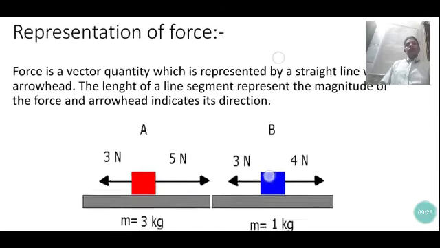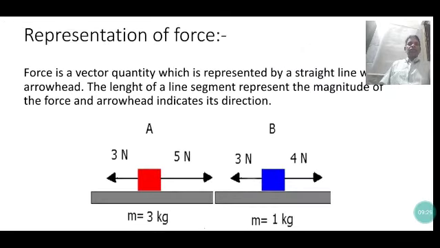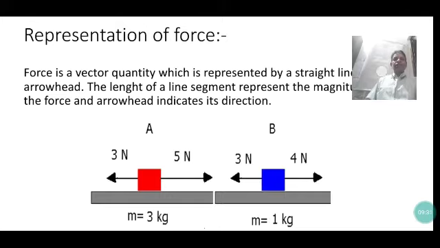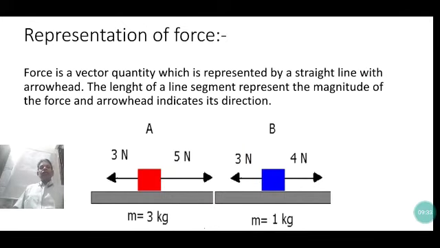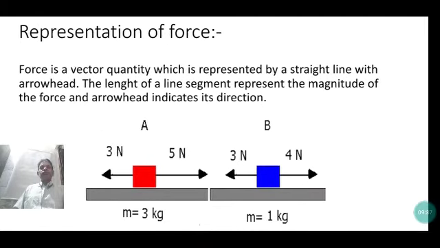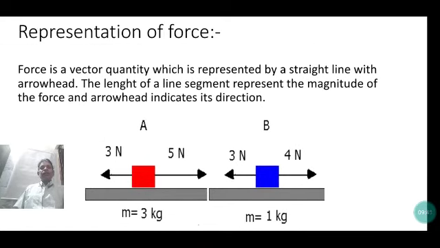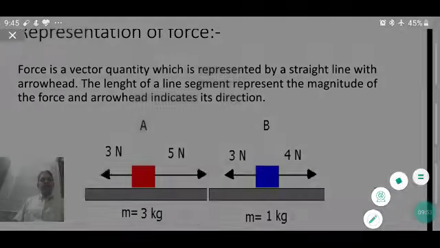Force is a vector quantity. It must have magnitude and direction, and it is represented by a straight line with an arrowhead.